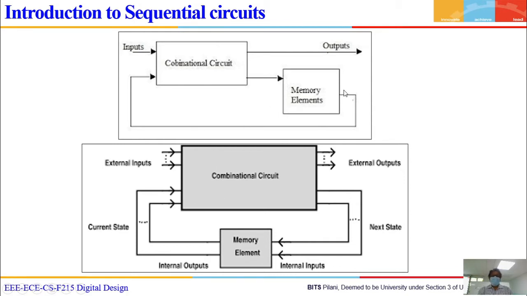Now see here, this also need not depend on only one input coming from the other device. It can be many inputs. This is a combination circuit, which has multiple inputs and multiple outputs. Some of the outputs go to a memory element, and the output of that memory element is connected back as an input to the combination circuit. It need not depend on only one state, it can depend on multiple states. These inputs, instead of calling them inputs, we call them states, just to differentiate.